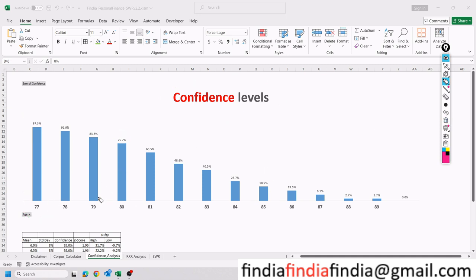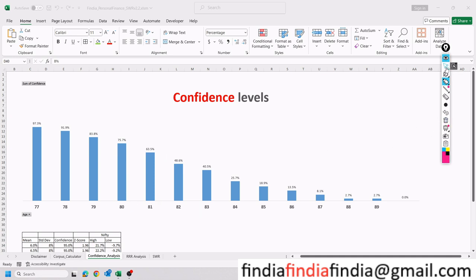As an example, the corpus of 5 crores is going to last till 80 years at 75.7% confidence. In 75.7% of the 73 iterations it has run, the corpus will last till 80 years. So at almost a 50% confidence level, the corpus will last till only 82 years. I hope this is clear.